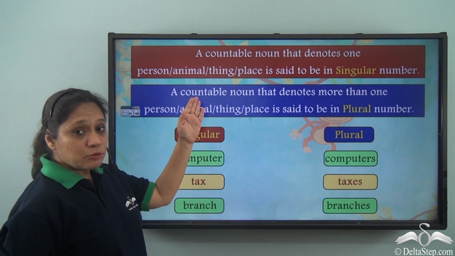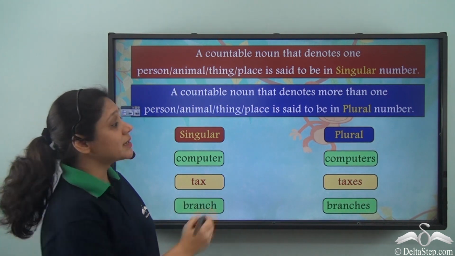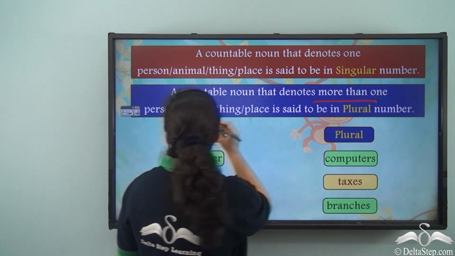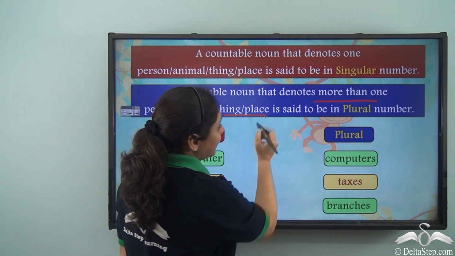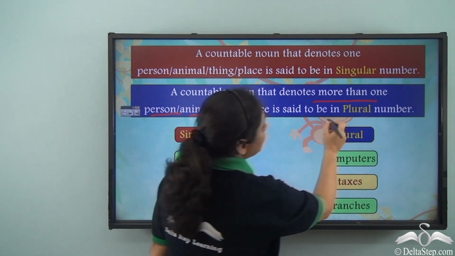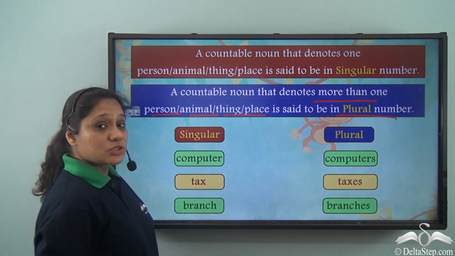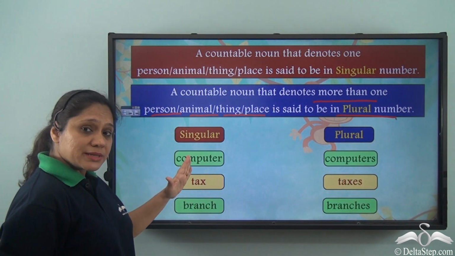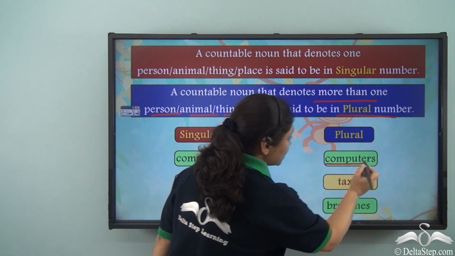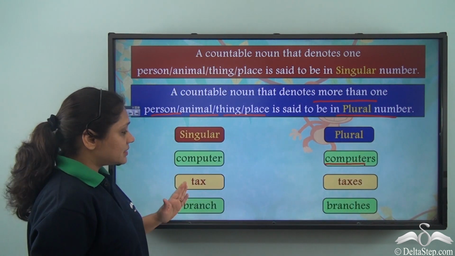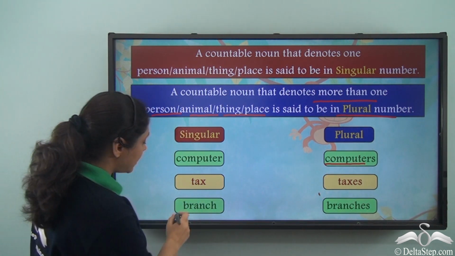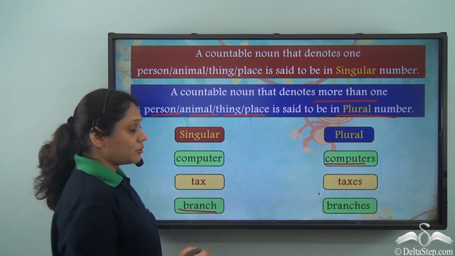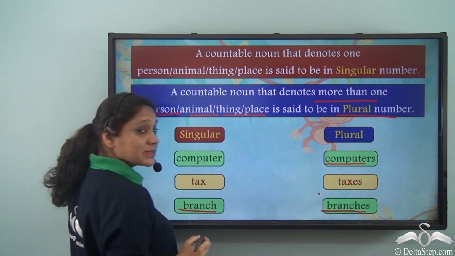Whereas a countable noun that denotes more than one person, animal, thing or place is said to be in plural number. So, if computer is singular, computers is plural. Tax is singular and taxes is plural. Branch is singular and branches is plural.